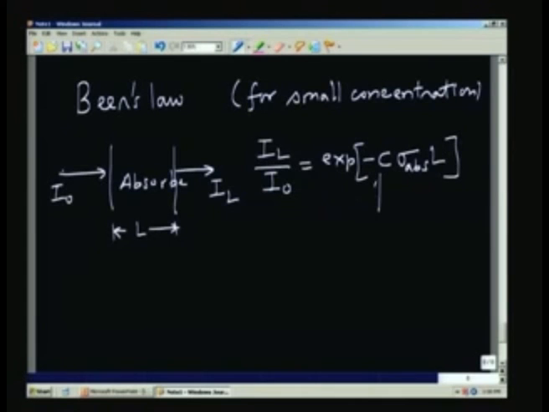The concentration is in number per meter cube, the absorption cross section is given in meter squared, and the path length is in meters.